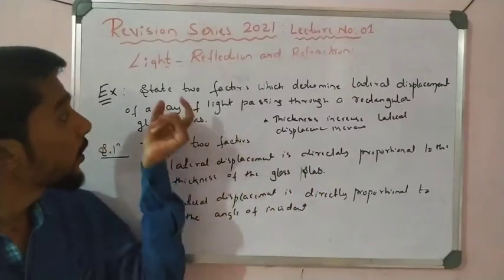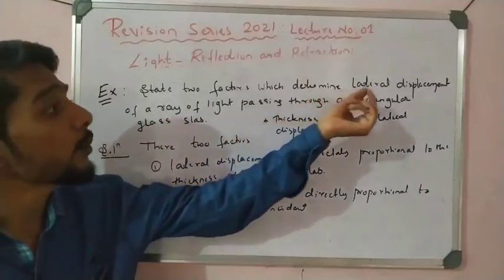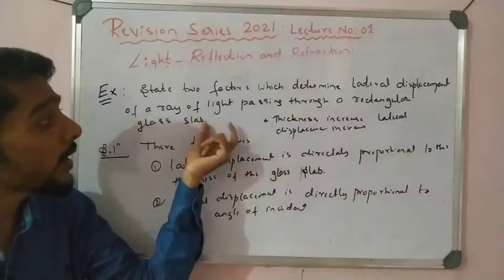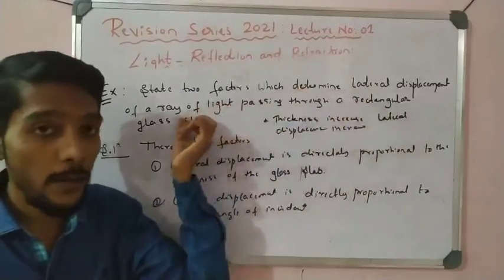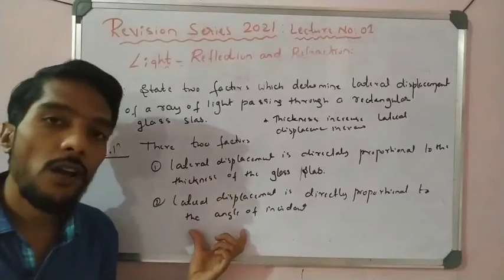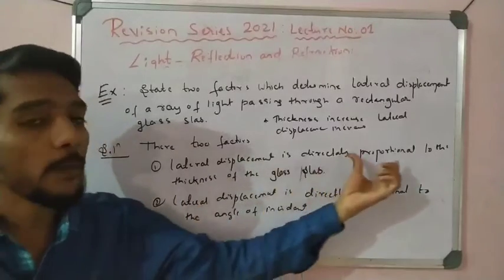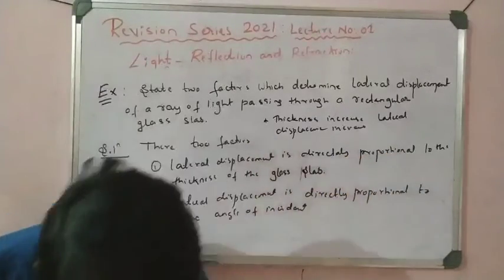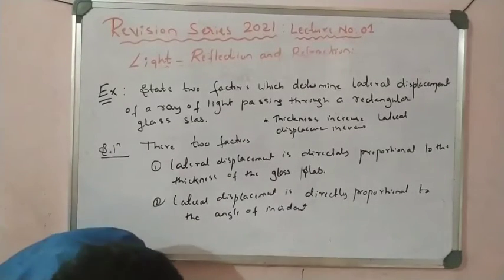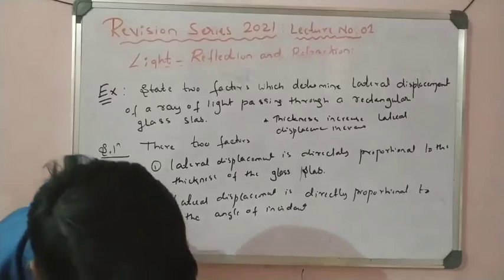An example may be asked: state two factors which decide the lateral displacement if the rays pass through a rectangular glass slab. So one depends on the thickness, and one depends on the angle of incidence. How do they depend? Directly depend, right? So that is very important, students. Please write down this point.